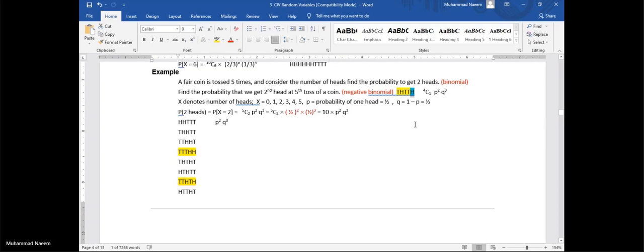The fifth outcome is our second head. What is the probability? In these 5 outcomes, we have 2 heads and 3 tails. So p will be raised to the power 2 and q will be raised to the power 3. This is the probability. But how is the coefficient generated?